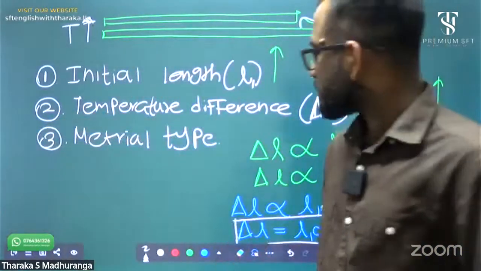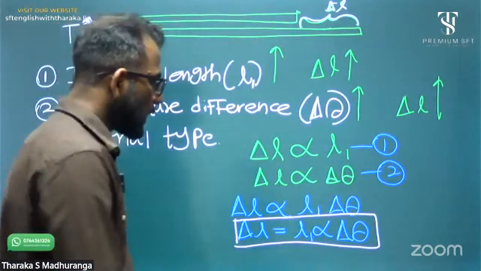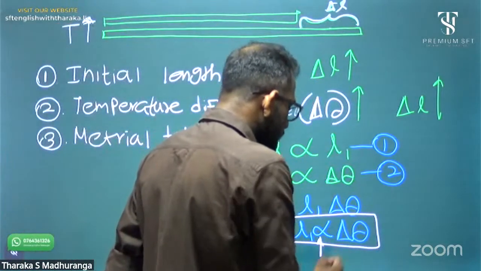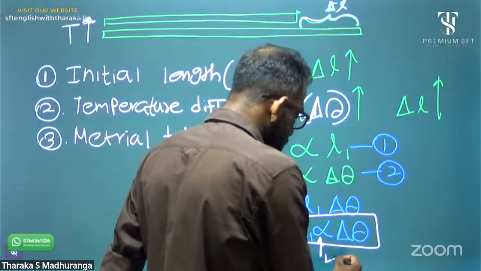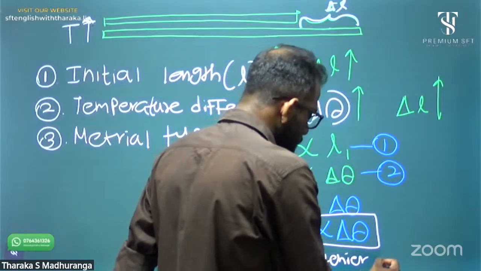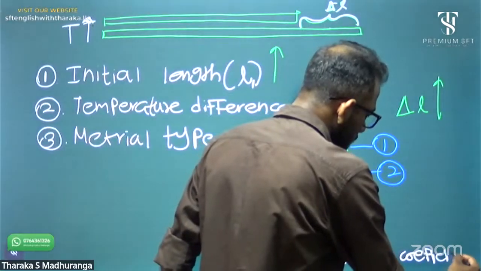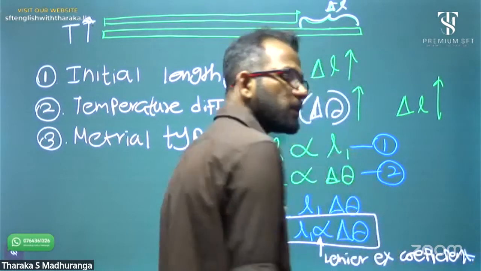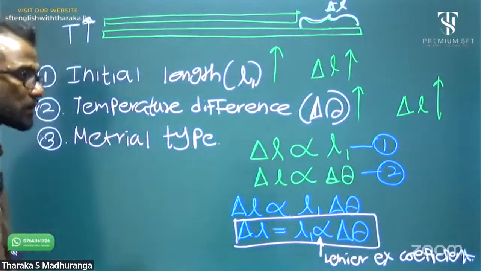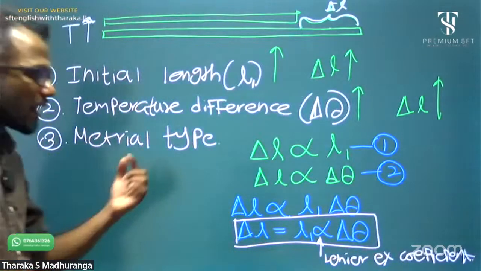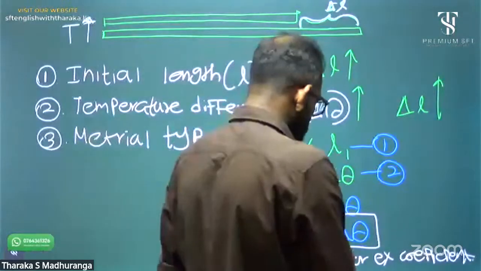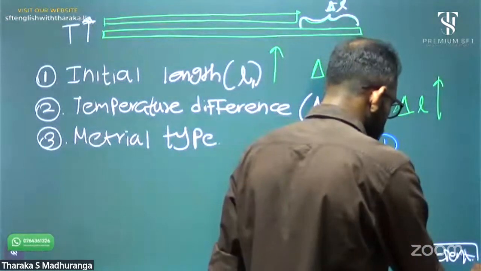Now, what's the name of this alpha? Alpha is the linear expansion coefficient. Remember, the linear expansion coefficient is the alpha.